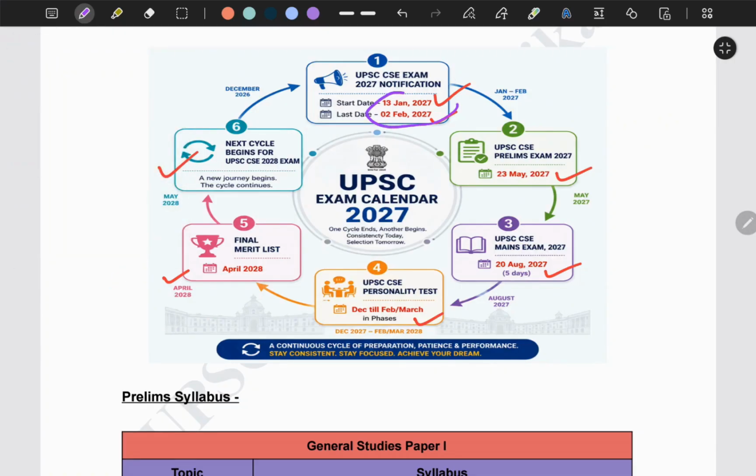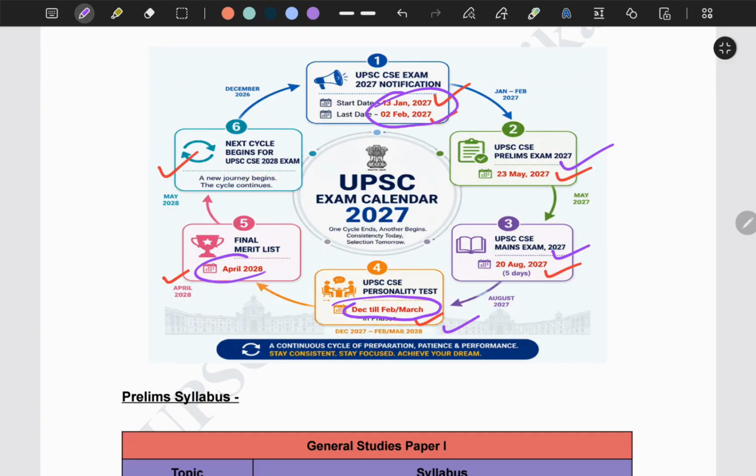Our notification came on 13th of January 2027, and the last date for applying is 2nd of February. The prelims exam is on 23rd of May 2027. If we qualify the prelims, we will sit for the mains exam, starting from 20th of August 2027. If we qualify the mains, we go to the personality test, or the interview phase, which happens in phases from December till February or March.